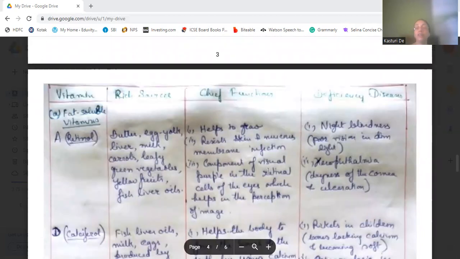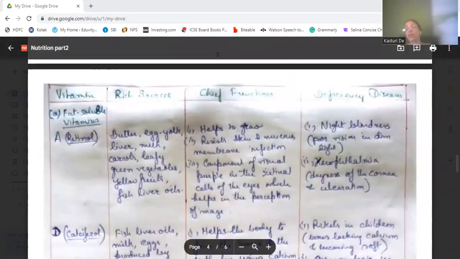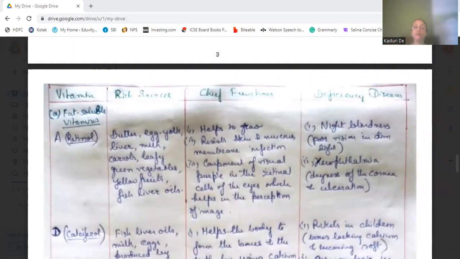Now we'll discuss the different vitamins, their rich sources, the chief functions, and the deficiency diseases. First we come to vitamin A, which is chemically known as retinol and found in butter, egg yolk, liver, milk, cereals, leafy green vegetables, yellow fruits, and fish liver oils. Its function is growth, and it also resists skin and mucous membrane infection.